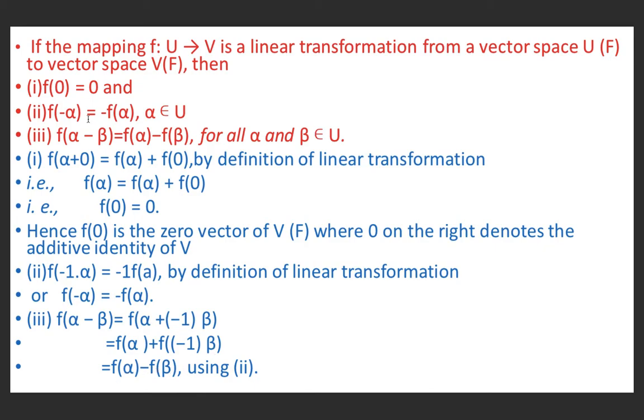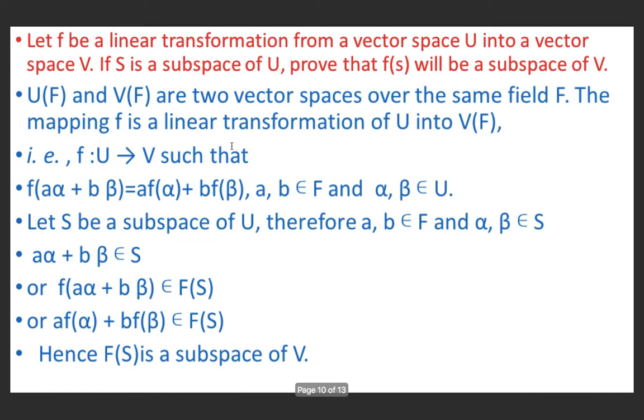So we have proved f of 0 is equal to 0, f of minus alpha is minus f alpha, and f of alpha minus beta is f of alpha minus f of beta, for all alpha, beta belonging to U.